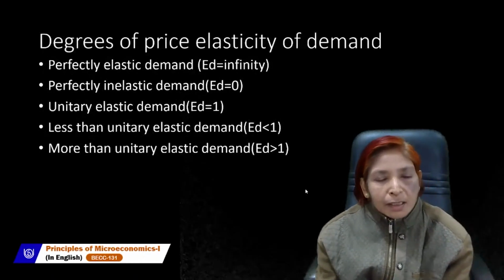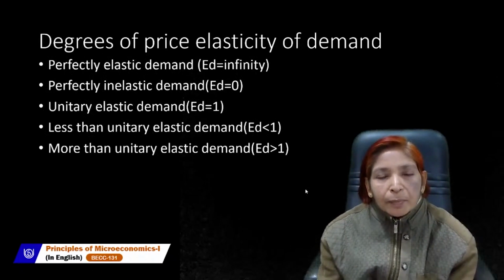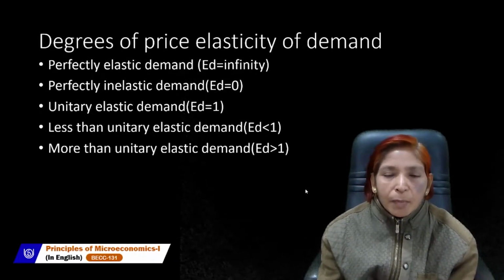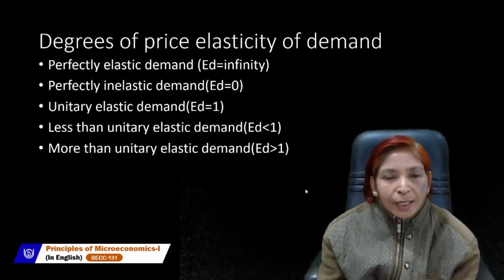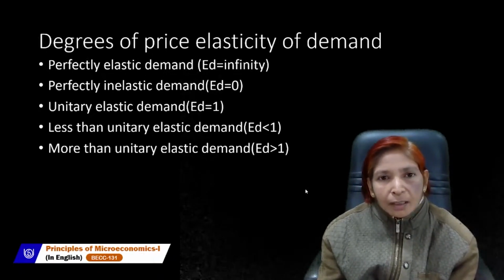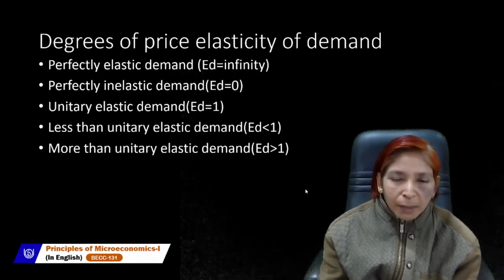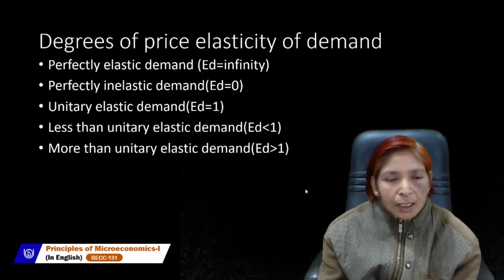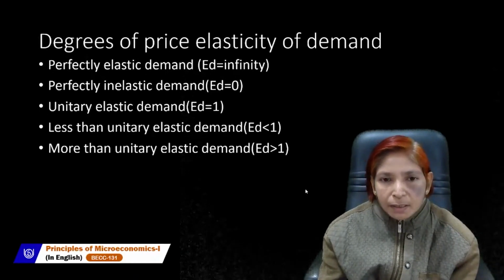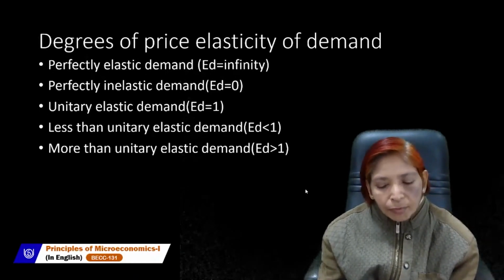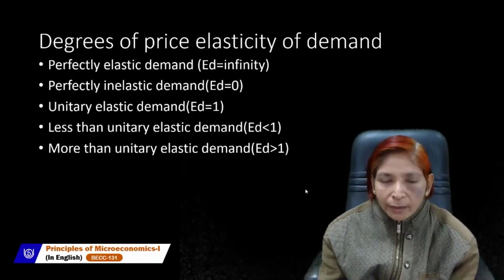Now next topic is degrees of price elasticity of demand. Degrees in the sense of what types of elasticity of demand may exist. Elasticity of demand may be infinity. Elasticity of demand may be zero. Elasticity of demand may be unitary or equal to 1.